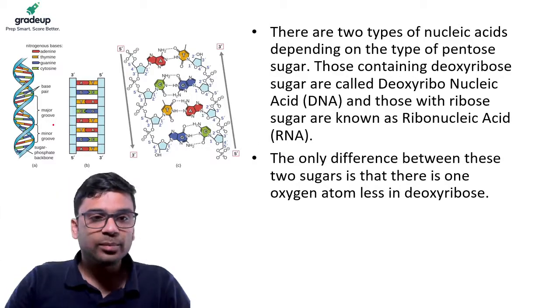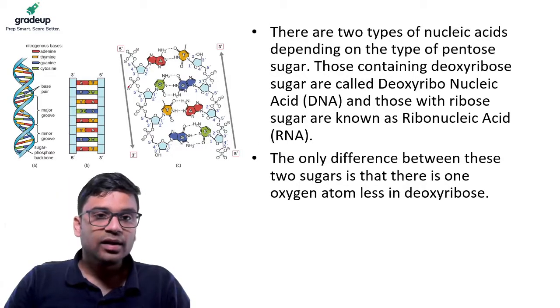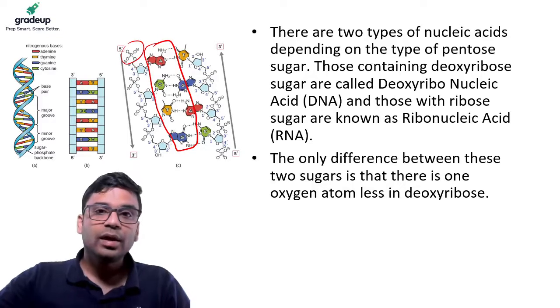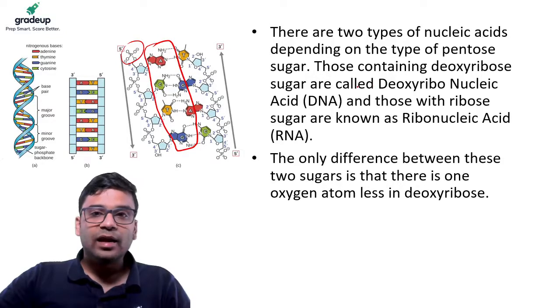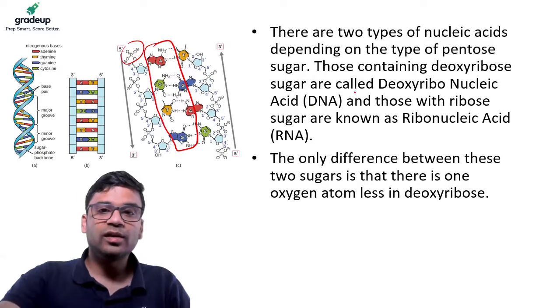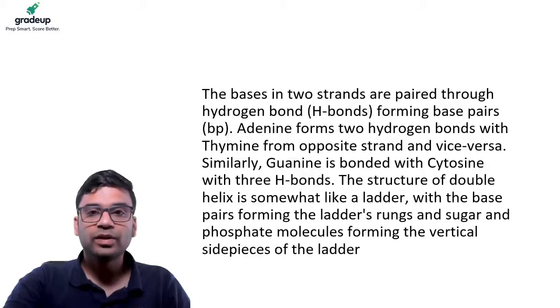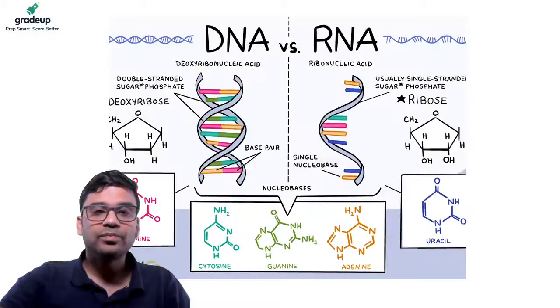Okay, you can see, for example, in this figure, we have the nitrogenous bases. These are the nitrogenous bases. So we have a pentose sugar and a phosphate group attached to it. And those containing deoxyribose sugar are DNA, and those with ribose sugar are RNA.